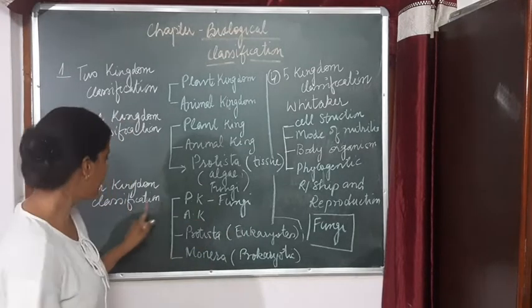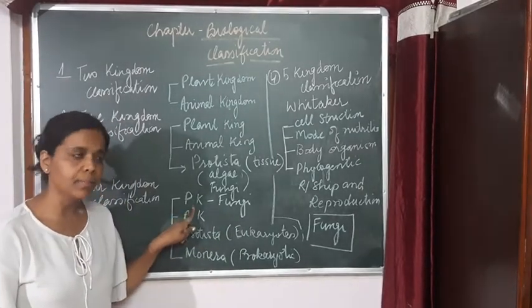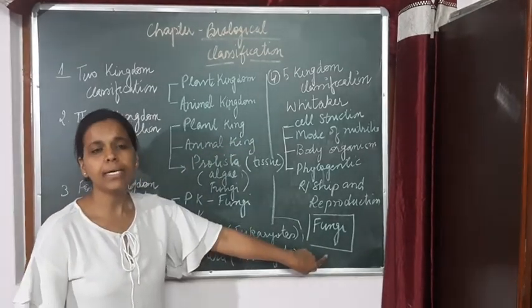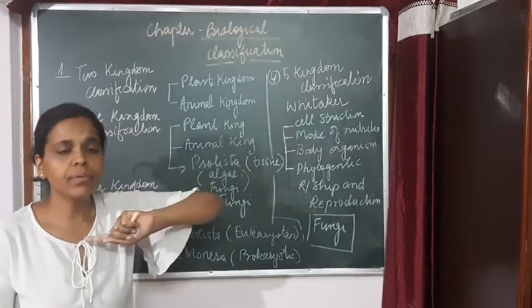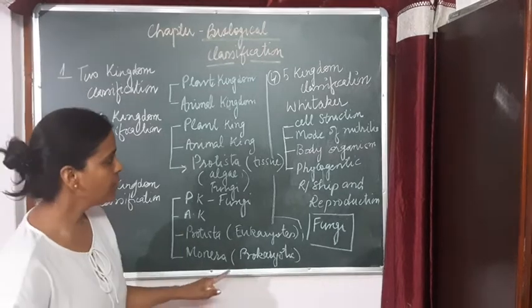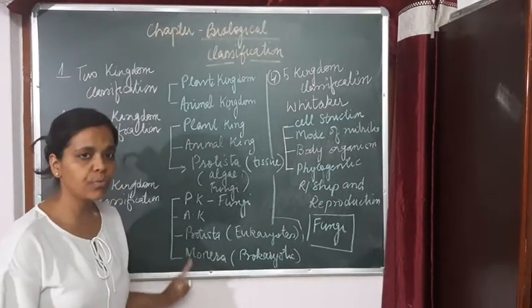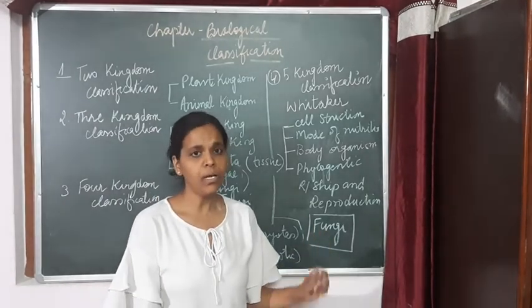In the four kingdom classification, fungi was kept under the plant kingdom. But what Whittaker did was make fungi a separate kingdom. So according to Whittaker, the five kingdoms were Plantae, animal kingdom, Protista, Monera, these four being the same, and the last kingdom which he included was that of the fungi.